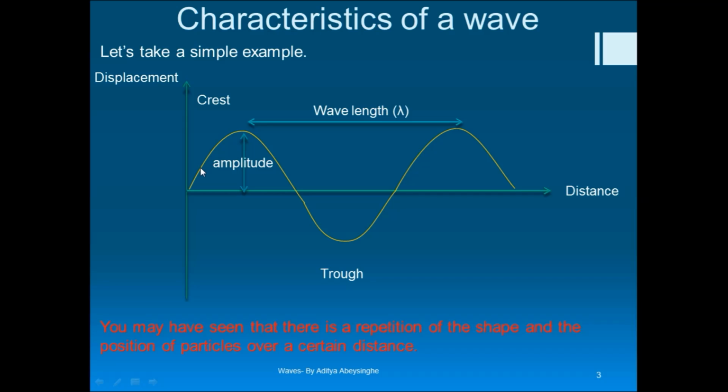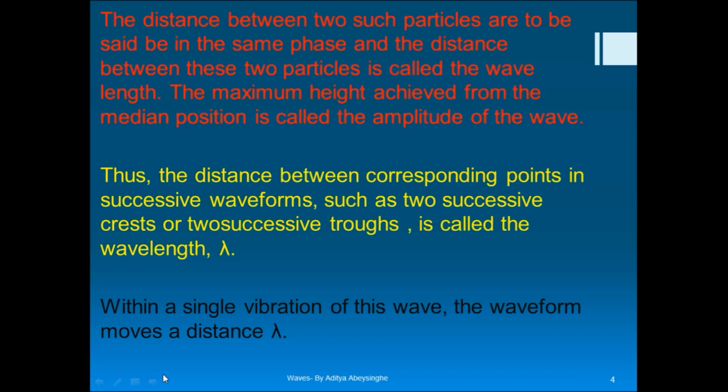Now consider an arbitrary particle like this, which doesn't have a special position. If you take another particle somewhere here which is in phase, the distance between those two particles is also called the wavelength. Now having explained the wavelength, let's derive a simple relationship between the wavelength and the frequency.